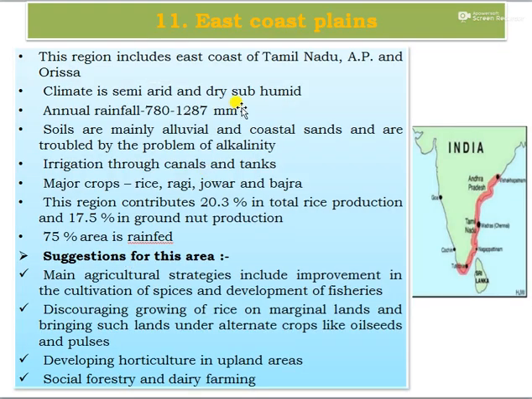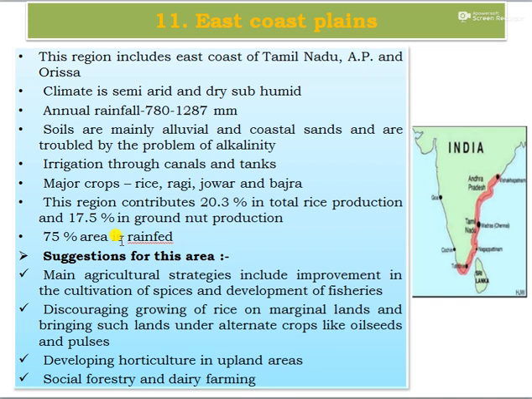Then 11th, that is East Coast Plains. This region includes the east coast of Tamil Nadu, Andhra Pradesh, and Orissa. Climate is semi-arid to dry sub-humid. Annual rainfall is 780 to 1287 mm. Soils are mainly alluvial, coastal lands or coastal sands, and they are troubled by problems of alkalinity. Irrigation is through canals and tanks. Major crops are rice, ragi, jowar, and bajra. This region contributes 20.3% of total rice production and 17.5% of groundnut production, and 75% of the total area is